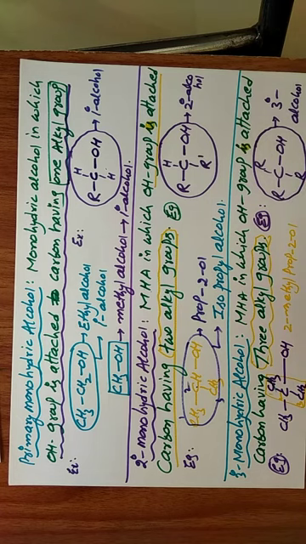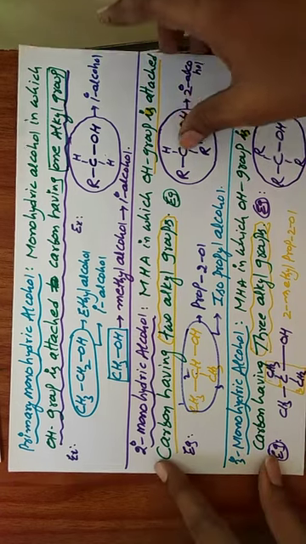Next, some other classifications are there. So classification based on hybridization. Classification of alcohol based on hybridization.